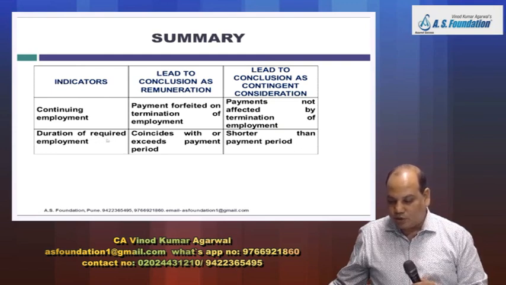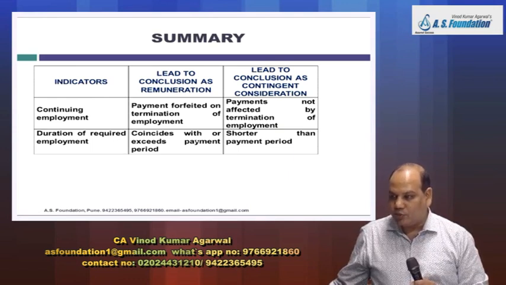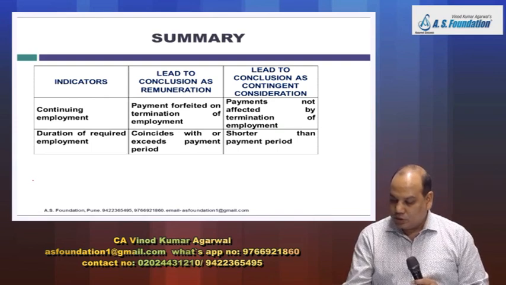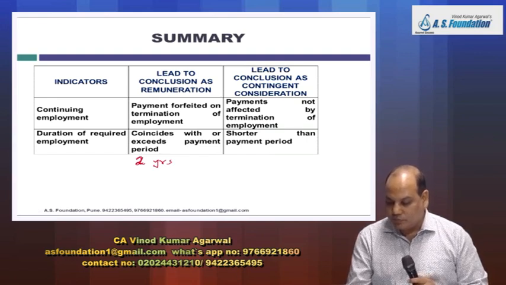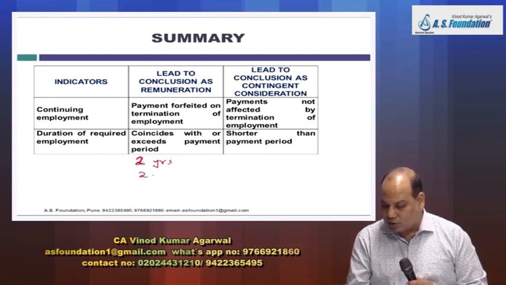Second, duration of the required employment. If the duration of the required employment coincides with or exceeds the payment period. So what do you mean by this? That is, suppose contingent consideration will be paid after 2 years, and the required duration is 2 years or more.